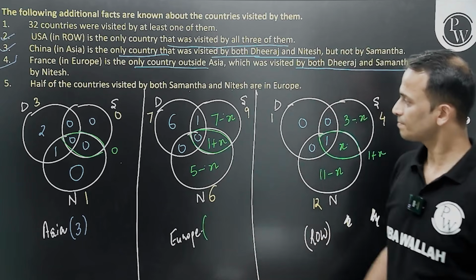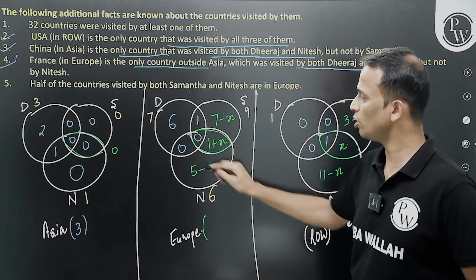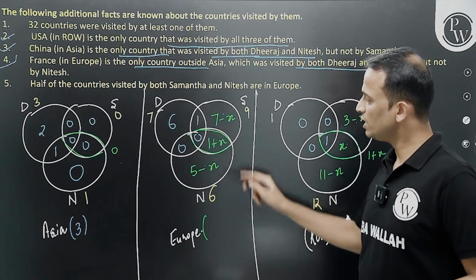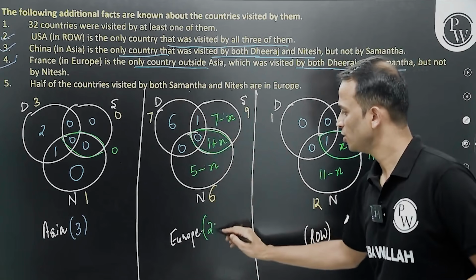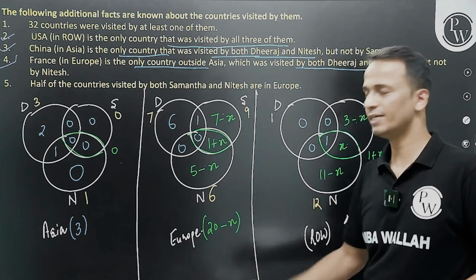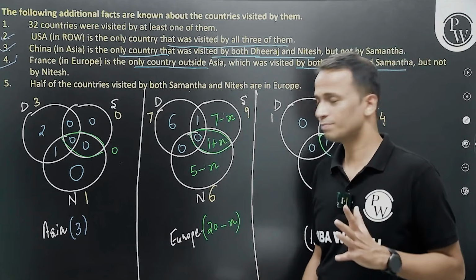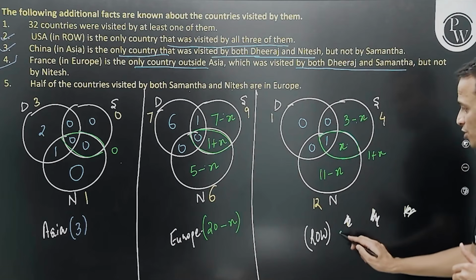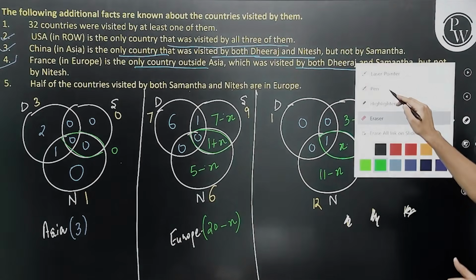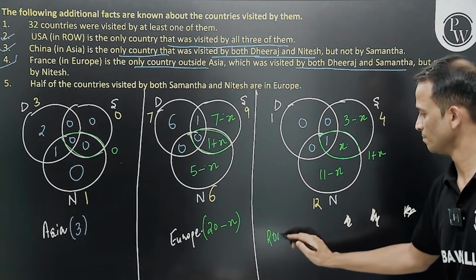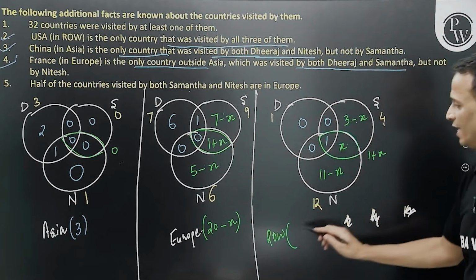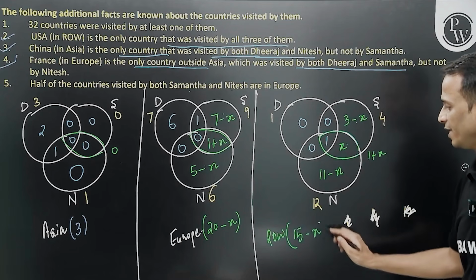So let's do that. I have to calculate the sum of all these numbers which are written inside the Venn diagram. So 7 and 7, 14 and 6, 20. 20 minus x plus x cancelled and minus x. 20 minus x. This is done for Europe. Done. Let's do the same thing for rest of world. So rest of world 1 plus 3, 4 and 11, 15 minus x.